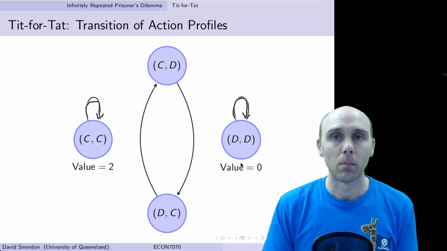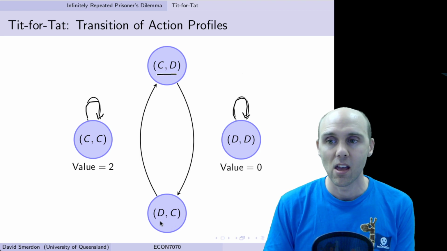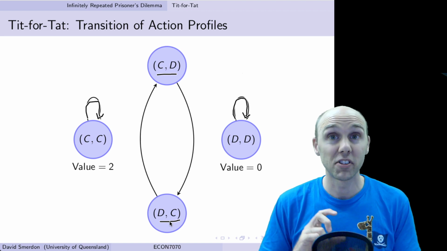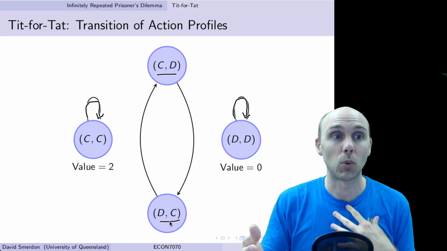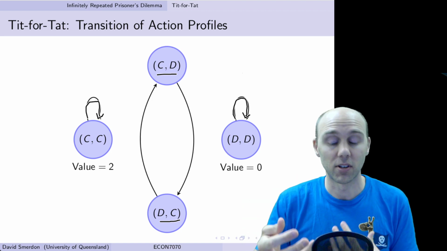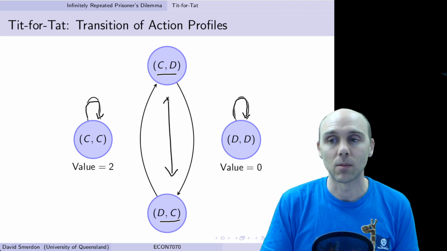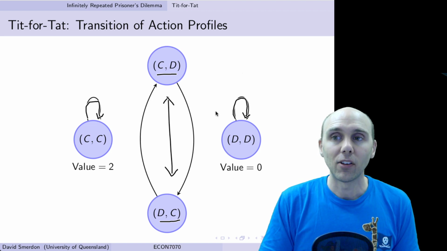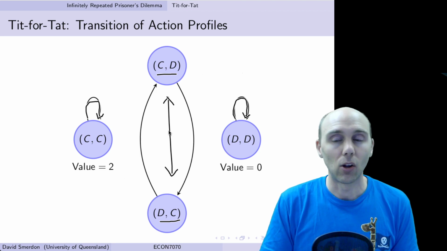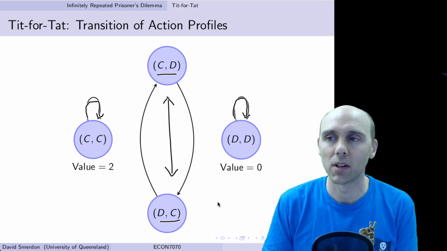But if we've got a mix in any period, a CD or a DC, then we end up in this loop where we're both swapping every period. So say I play C, you play D. That means we both need to swap in the next period. So now I play D and you play C, and we end up in this loop happening between these two asymmetric strategies. So what's the value of this loop here, this alternating between CD and DC? What's the value of this one? Because this one's going to be tricky.